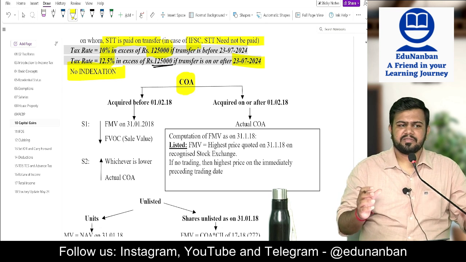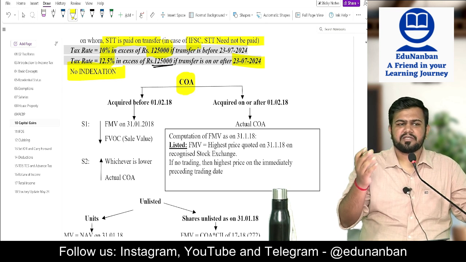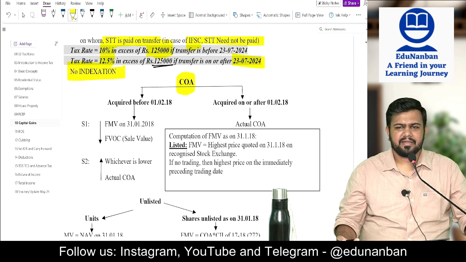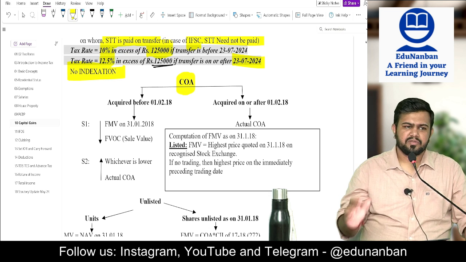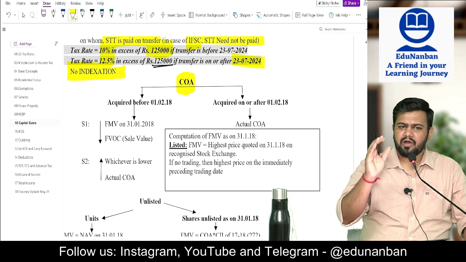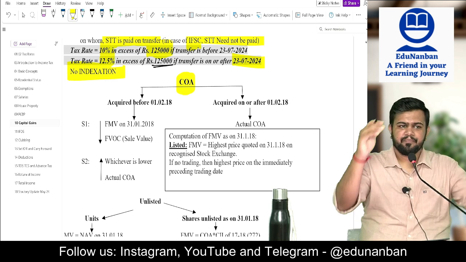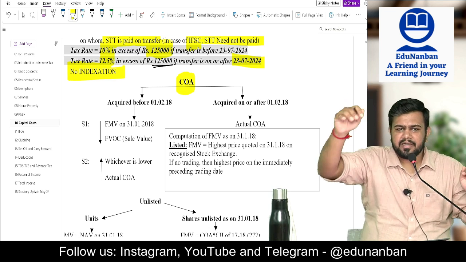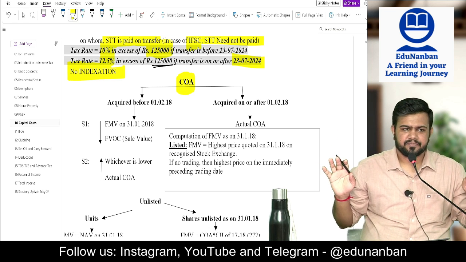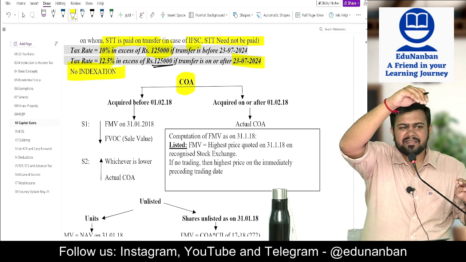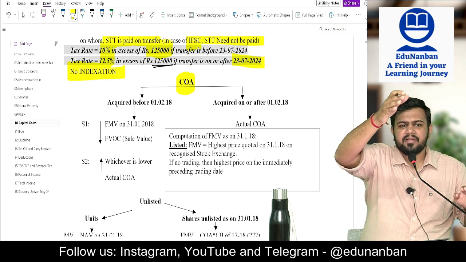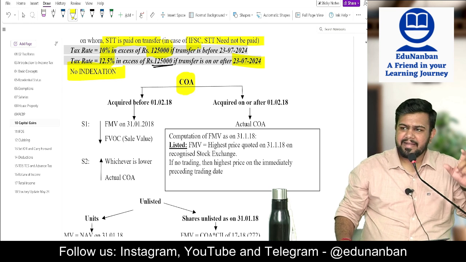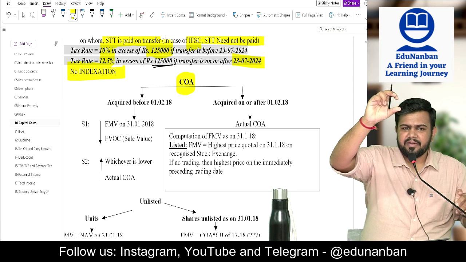Correct? Because they purchased just by thinking that it is going to be exempt. But now all of a sudden they are telling that it is taxable. So the government introduced the grandfathering clause. According to this grandfathering clause, if you have any gains till 31/1/2018, there is no tax on such gains. That's the concept. If there is any capital gain which you have earned till 31/1/2018, then there is no tax on such gains. Hence you take the value on 31/1/2018.